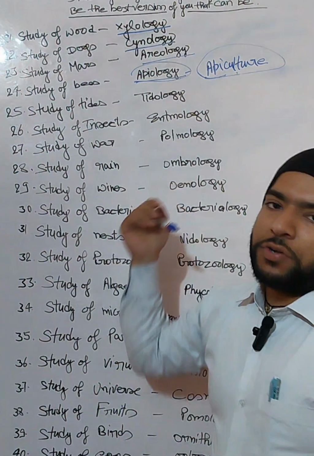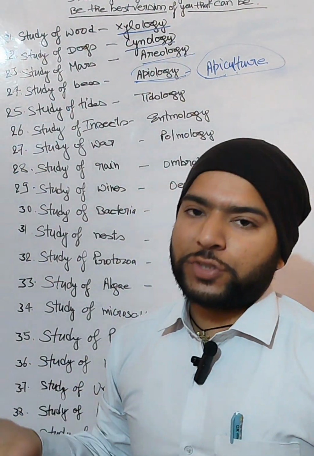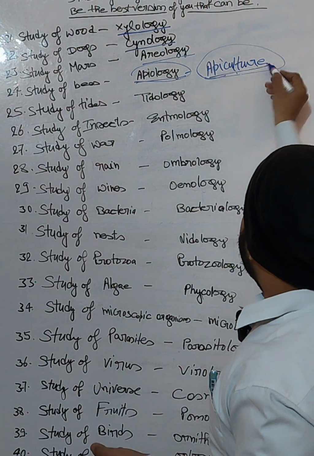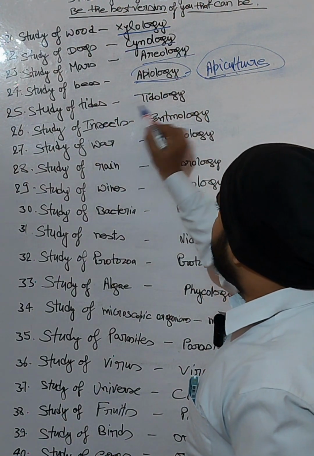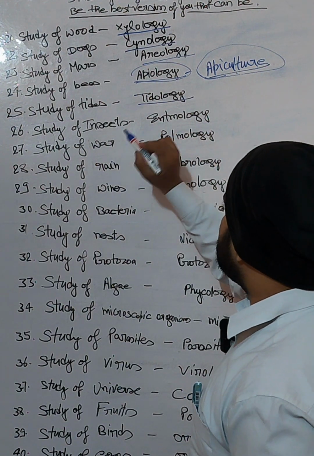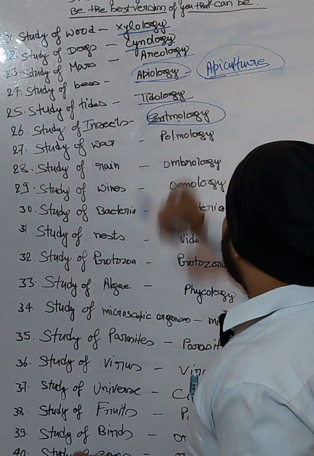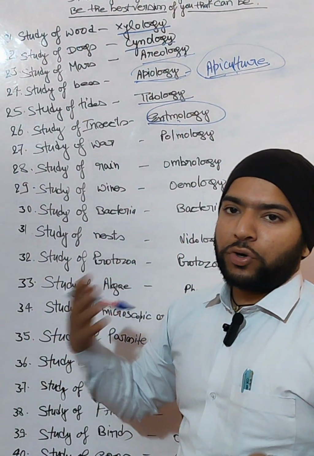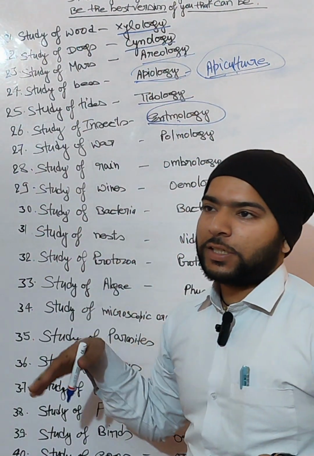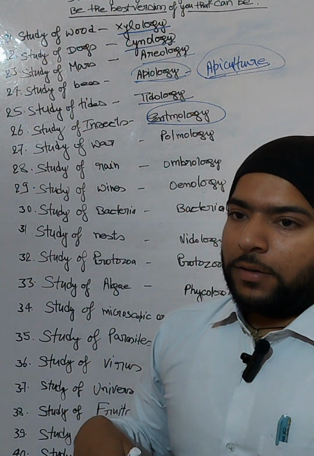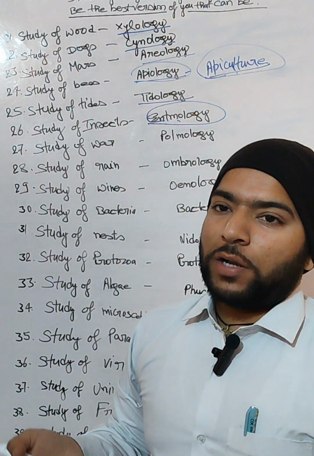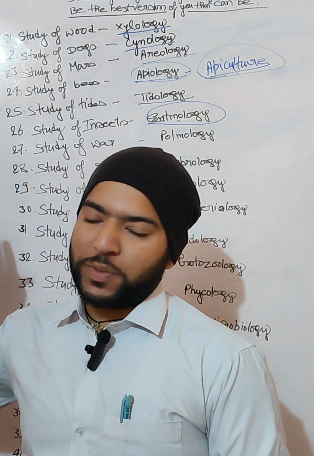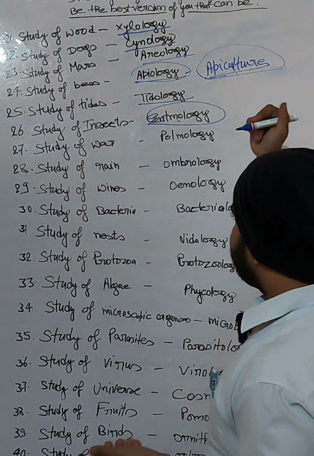Like that, there are many terms. Sericulture, production and management of silk, that is sericulture. So this is apiology and apiculture. Okay, study of tides, tidology. Study of insects, entomology. This is a very broad term. Under it, a number of phyla of insects are present, and the world's largest phylum is called Arthropoda. Arthropoda basically deals with insects, and the study of insects is called entomology.